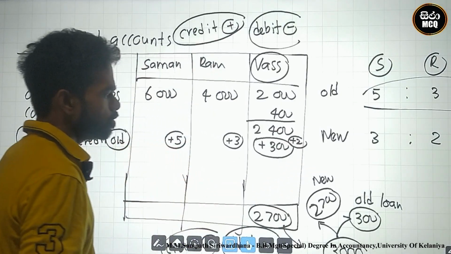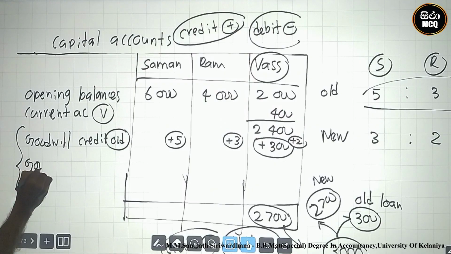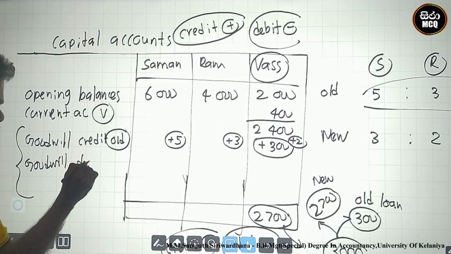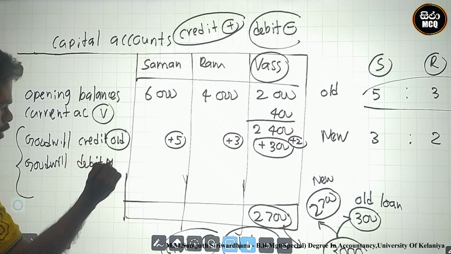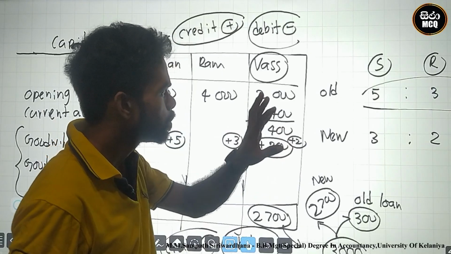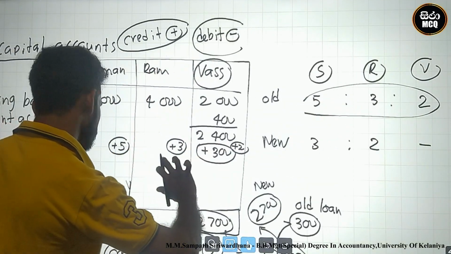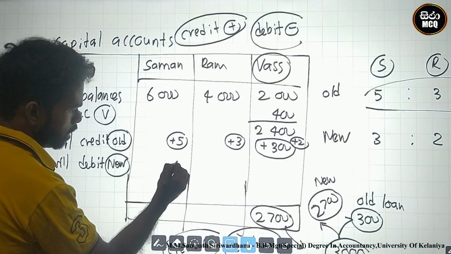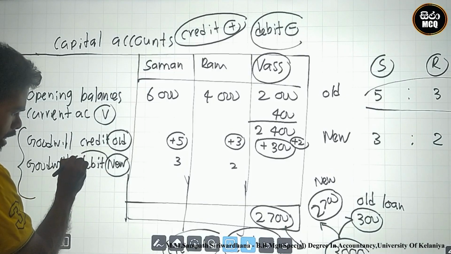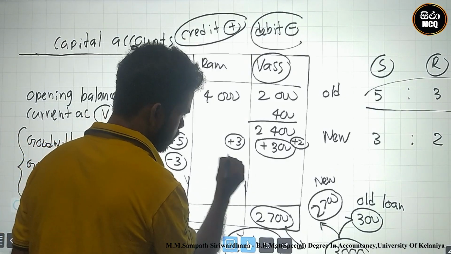What is the new ratio? This is another adjustment for goodwill. You must debit in the new ratio. What is the new ratio? The new ratio is only related to Saman, 3 to 2. 3 to 2 is debit. Debit must be minus.